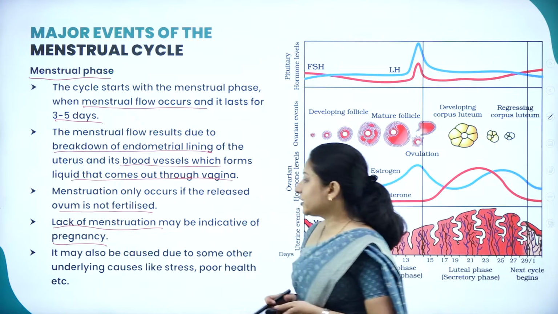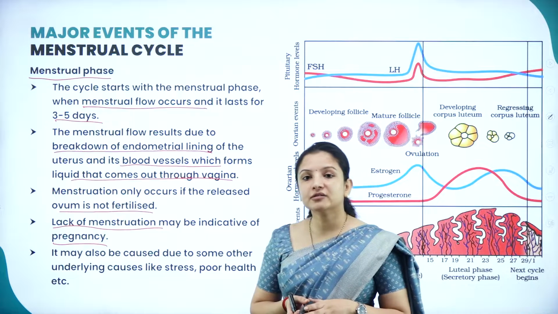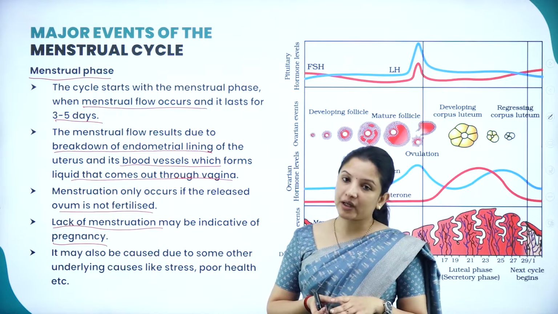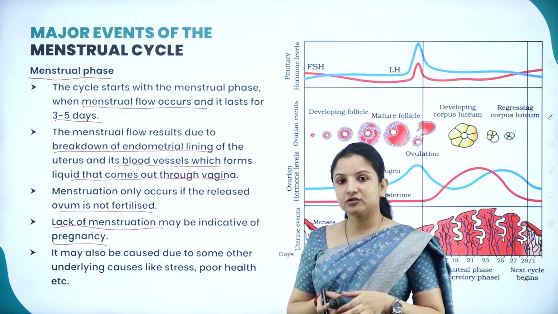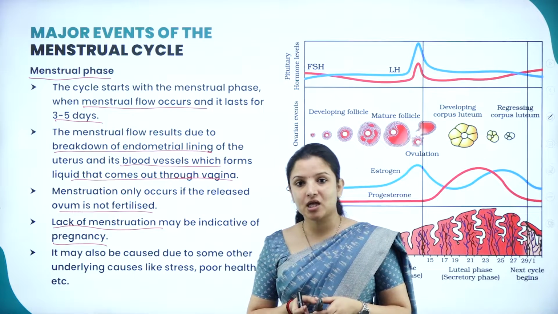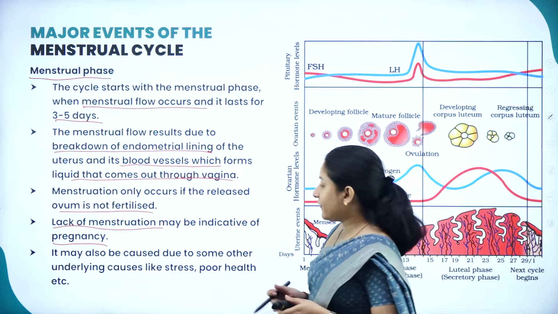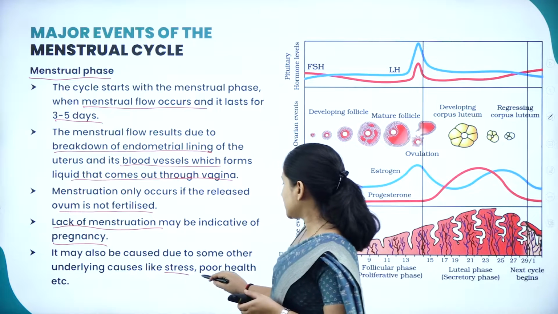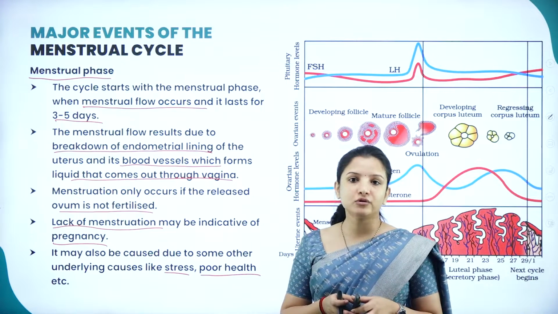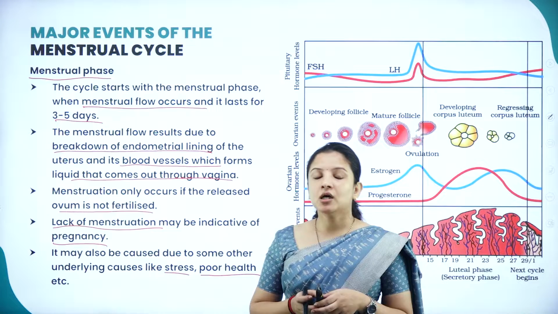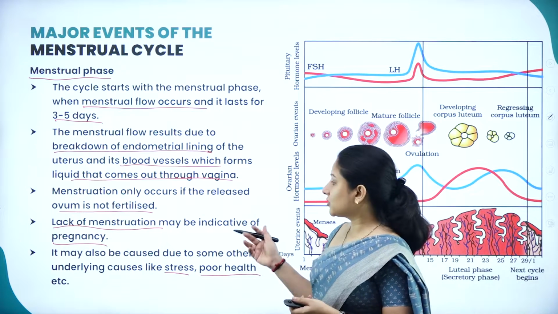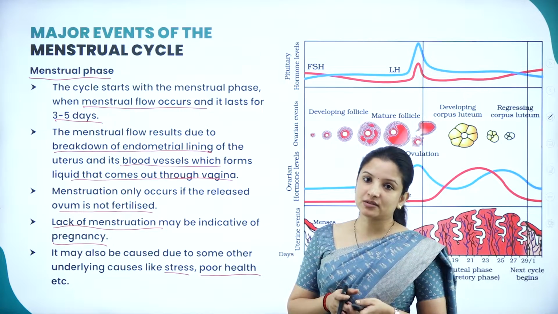Apart from that, lack of menstruation can also be because of many other factors, maybe hormones, the stress that we take in our life, and a lot of other environmental factors. For example, stress, poor health, the hormones, the food that we take in, our health condition, everything also affects the menstrual cycle.